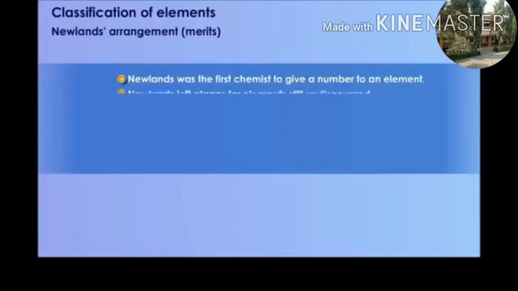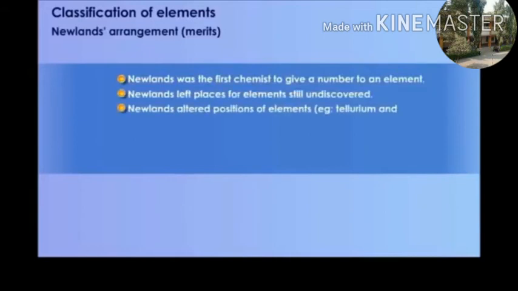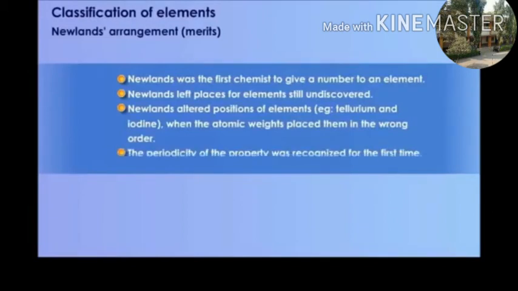Classification of elements, Newlands' arrangement, their merits. Newlands was the first chemist to give numbers to the elements. He left places for elements still undiscovered. He altered the positions of some elements, for example lithium and iodine, when the atomic weights placed them in the wrong order.